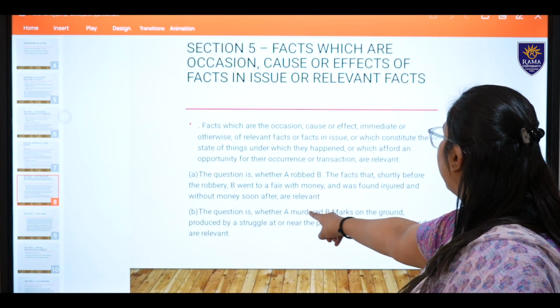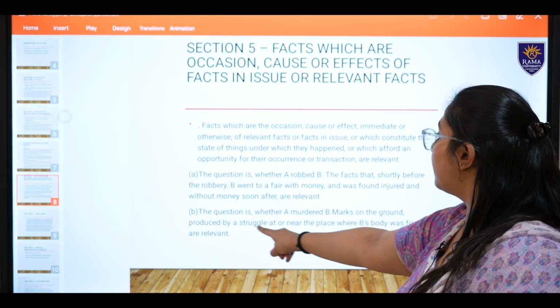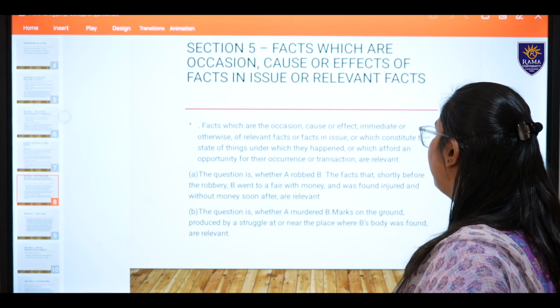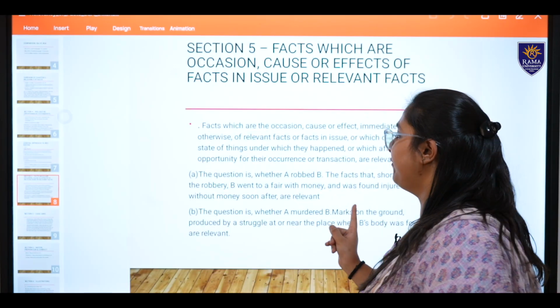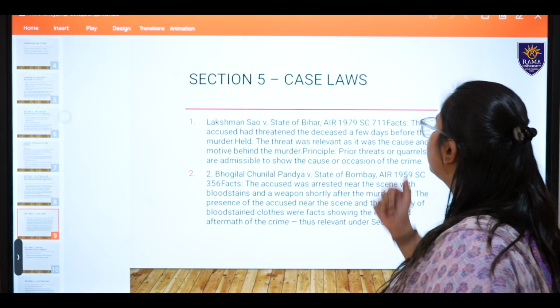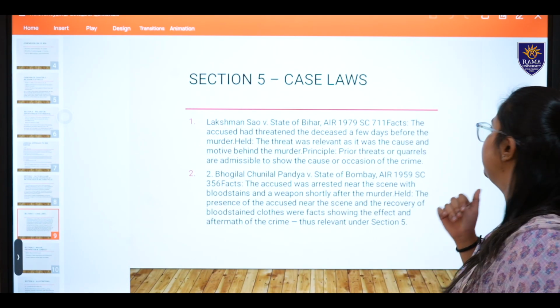Next, the question is whether A murdered B. Marks on the ground produced by a struggle at or near the place where B's body was found are relevant. Effect. Two case laws I am going to deal with over there. Lakshman Sahu versus State of Bihar, AIR 1979.